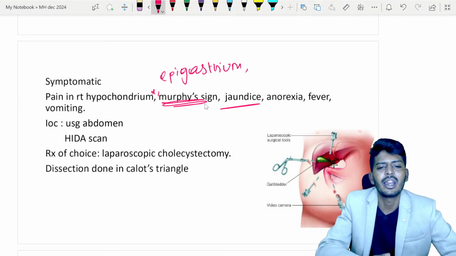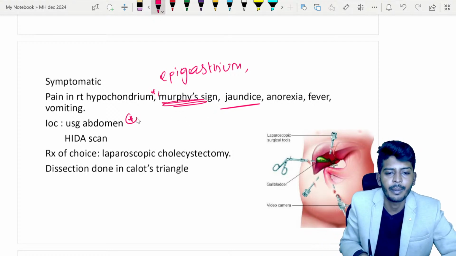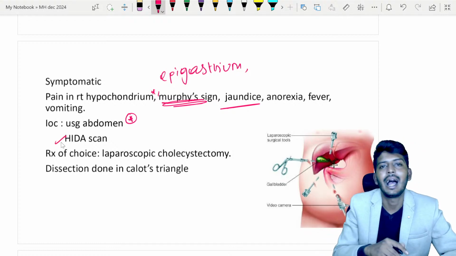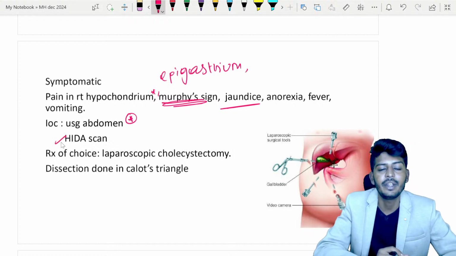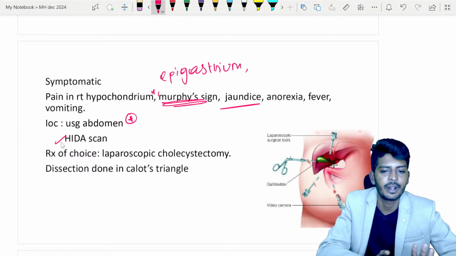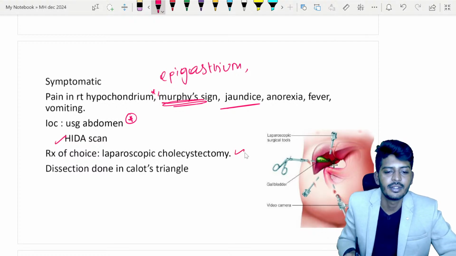Normally the earliest investigation we do is, of course, USG abdomen. The investigation of choice, the best one, is the HIDA scan. It is a type of scintigraphy, a radionuclide scan. I told you people. Treatment nowadays we don't do open surgery for gallbladders. All the time what we are going to do is laparoscopic cholecystectomy.